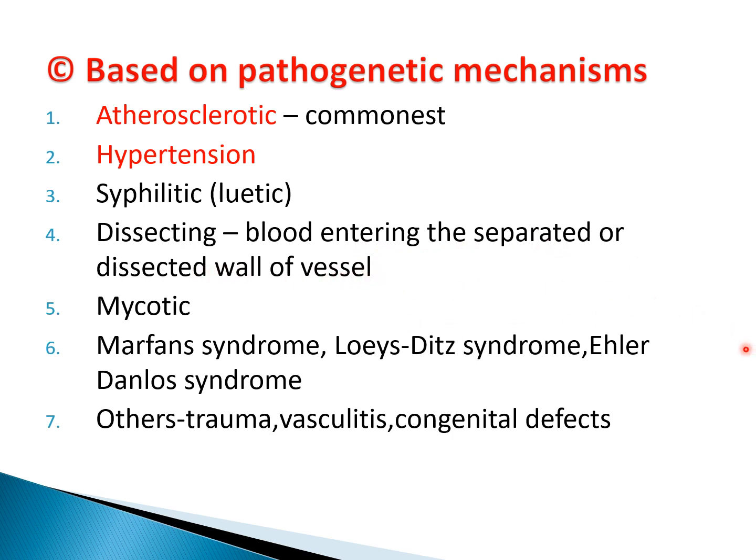Then there are mycotic aneurysms, which is due to weakening of the arterial wall by microbial infection. Or aneurysms due to Marfan syndrome, Loeys-Dietz syndrome, Ehlers-Danlos syndrome, in which the intrinsic quality of the vessel wall connective tissue is poor. Other causes of aneurysms are trauma, vasculitis, or congenital defects.